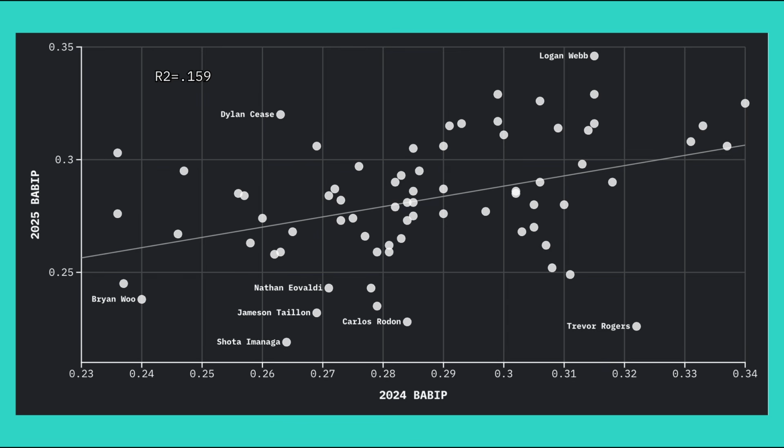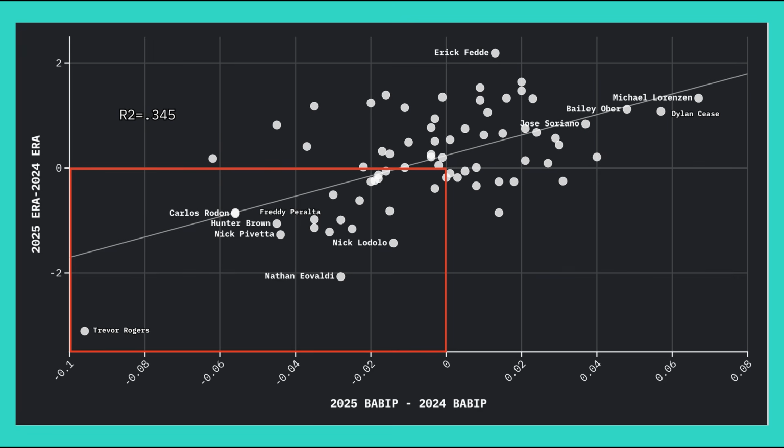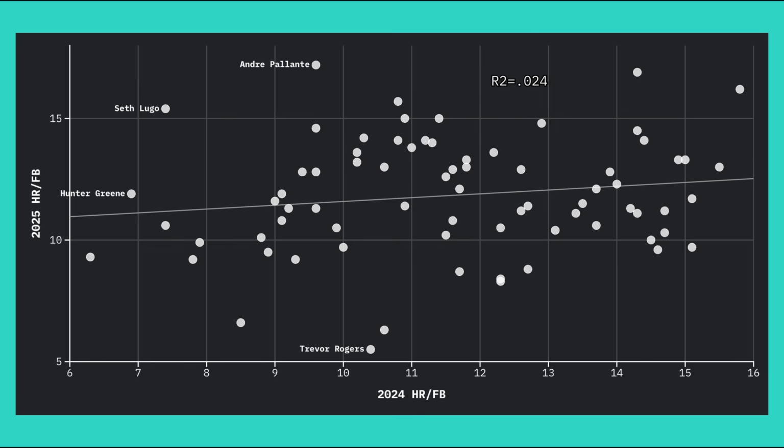First is BABIP against. Unlike hitters' BABIP, pitchers' BABIP allowed does show some stability. As we highlighted in the last video with the Andrew Abbott example, certain pitchers possess repeatable soft contact skills. But even with that partial stability, BABIP against is still far less reliable year to year than something like strikeout rate, walk rate, or ground ball rate. Despite this instability, changes in BABIP allowed are statistically significant drivers of changes in ERA. Just like with hitters, swings in a relatively volatile stat can still have a large impact on a pitcher's surface level results.